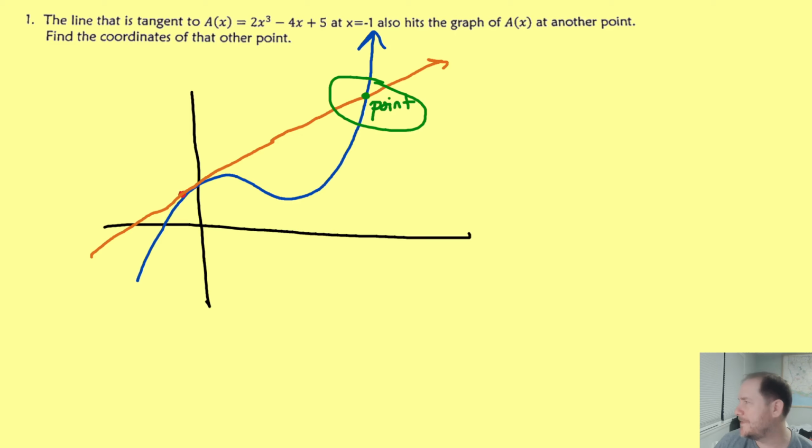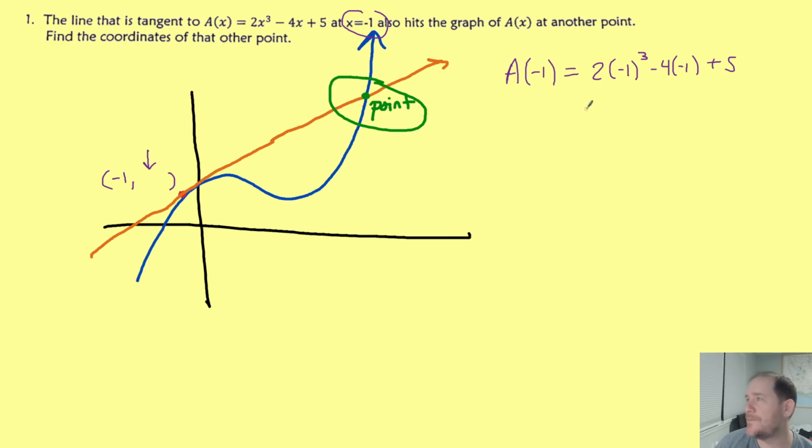And how do we get there? Well, probably the first thing we should do is actually find the coordinates of our point of tangency. We know that x is -1, so we already know that. To find the y coordinate of the point of tangency, don't we just plug into the original function? So we would do a of -1, and that's going to give us 2 times -1 cubed minus 4 times -1 plus 5.